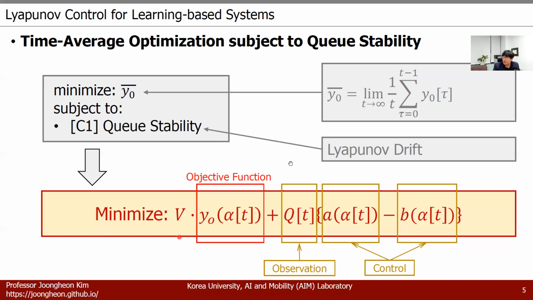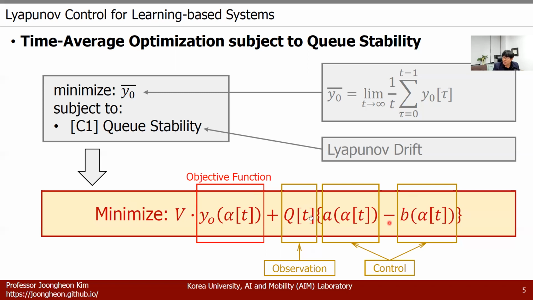Here, this function can be divided into two parts. The first part is for the objective function. The last part is for the stability. So in this function, the objective function can be determined by alpha of t, which is the action at time t. And V is a constant trade-off factor between the utility and stability.